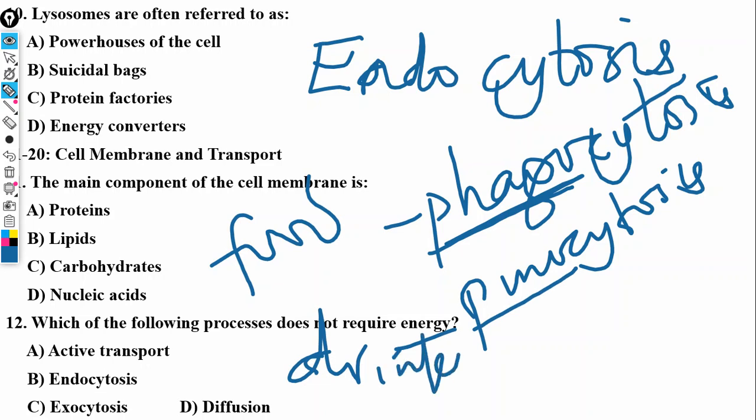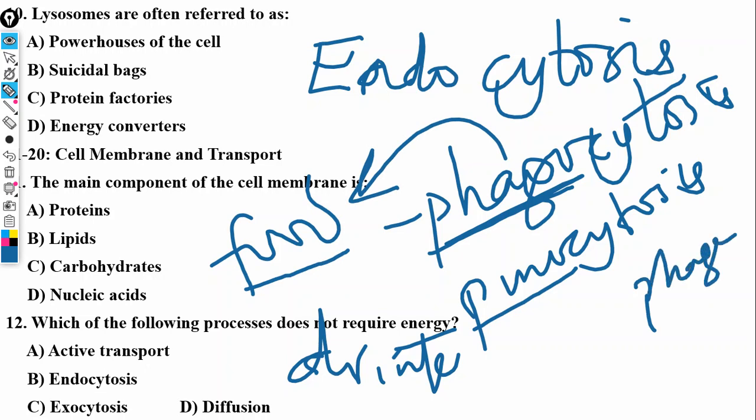So phagocytosis is the way by which the cell feeds. When you hear the word phage, it refers to dead, decaying substances or so. But just get the idea that when the cell folds inwards to feed, that is called endocytosis.